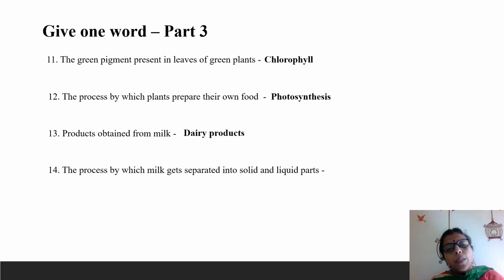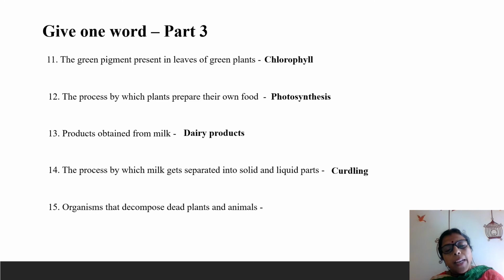Then the process by which milk gets separated into solid and liquid parts. In the previous one itself, I told you what that process is, you call it as curdling. Curdling is the process in which the milk gets separated into solid and liquid parts. That is the making of paneer. Even cheese is made by this process. So the milk getting separated into solid and liquid parts, you call it as curdling.